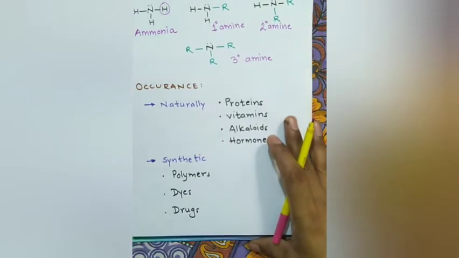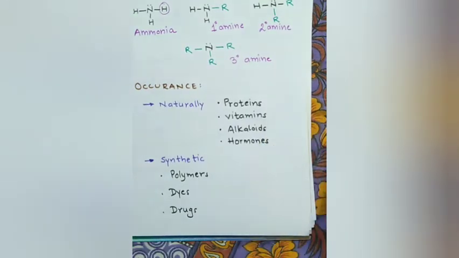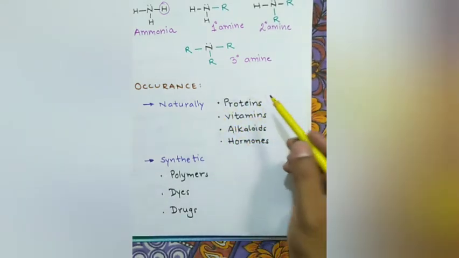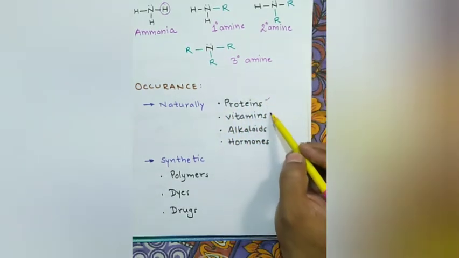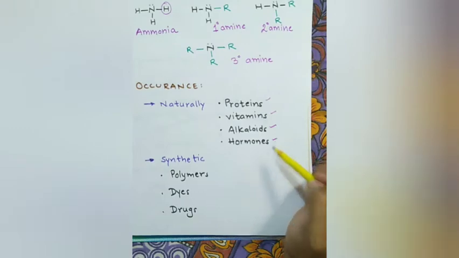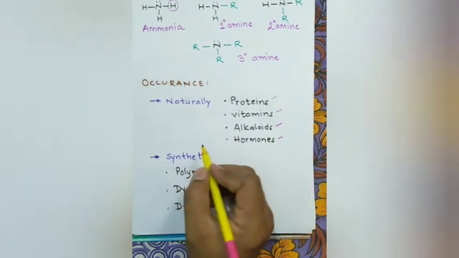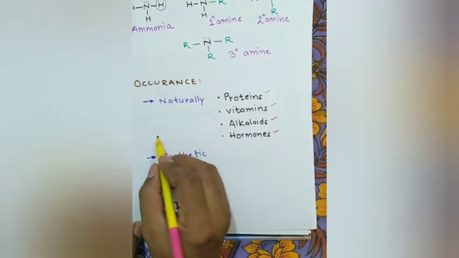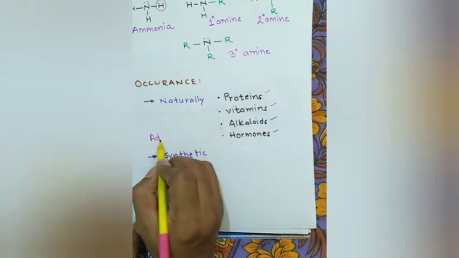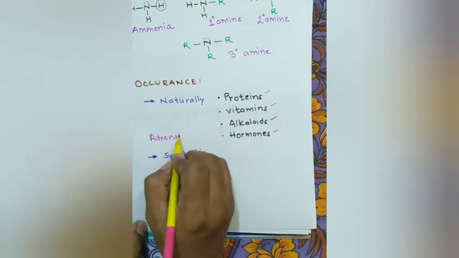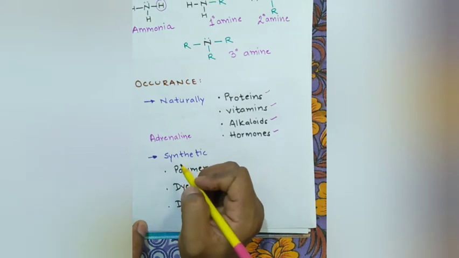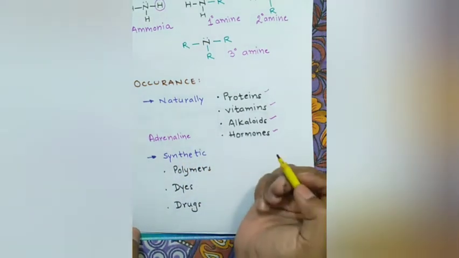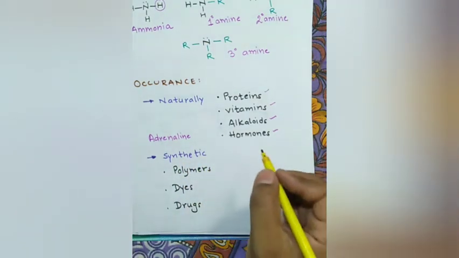Now let us see the occurrence of amines in nature as well as in synthetic, man-made products. Naturally, amines occur in proteins, vitamins, alkaloids, and hormones. A common hormone is adrenaline, which increases blood pressure. Epinephrine is again a hormone that increases blood pressure.